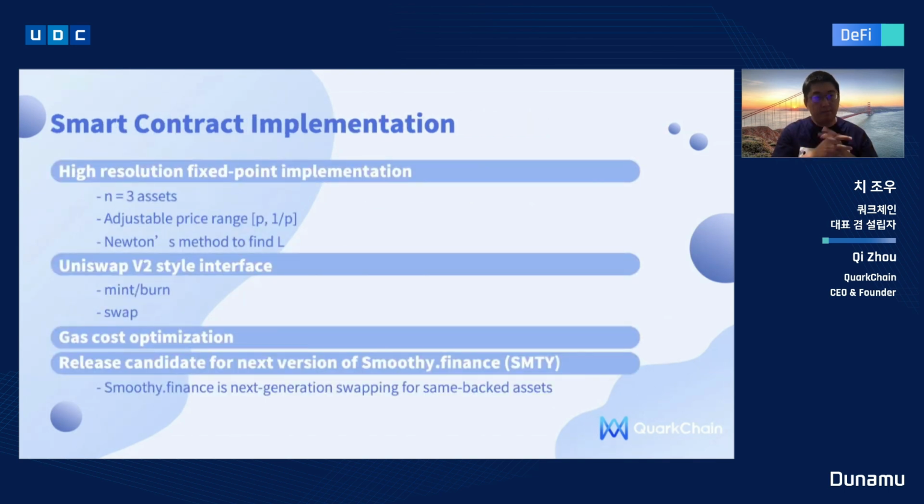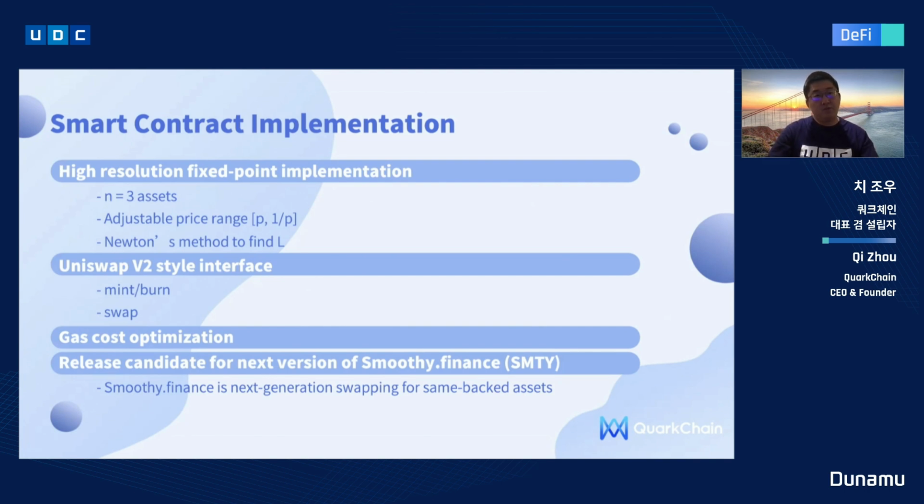Besides a lot of theoretical derivation of the concentrated curve, we also implemented it in a smart contract via Solidity. We implemented it using a high resolution fixed point implementation. Right now, it can support 3 assets, but it can easily be extended to, for example, 4 or 5 assets in the same pool. It can also adjust the price range so that it can satisfy different stablecoin swap needs.